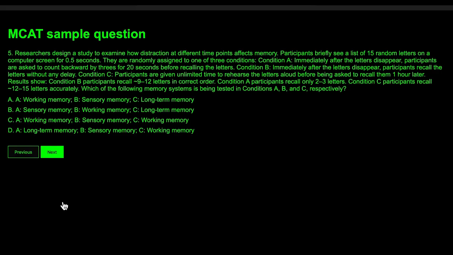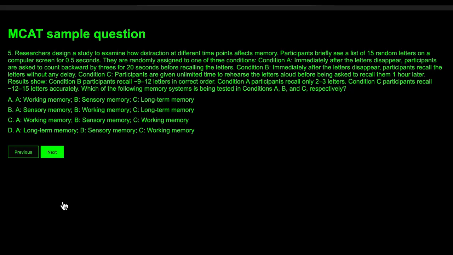So next, researchers designed a study to examine how distraction at different time points affects memory. Participants briefly see a list of 15 random letters on a computer screen for half a second. They are randomly assigned to one of three conditions. Condition A, immediately after the letters disappear, participants are asked to count backward by threes for 20 seconds before recalling the letters. Condition B, immediately after the letters disappear, participants recall the letters without any delay.